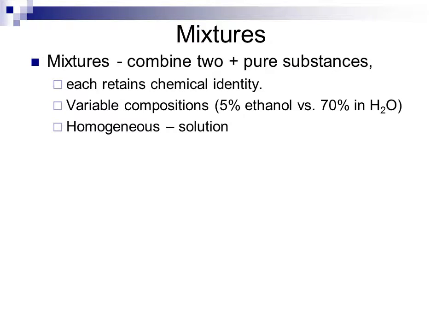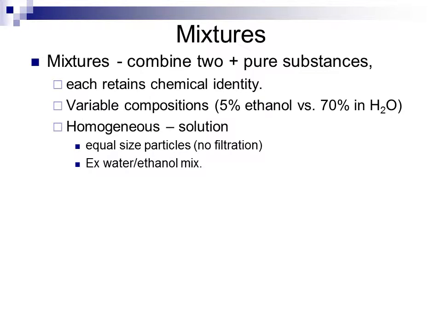There are two different types of mixtures. We have homogeneous mixtures, which we call solutions. These are uniform in their appearance. They have equal sized particles, which means they cannot be separated by filtration. The example that we used of a combination of ethanol and water is a homogeneous mixture. We have a solution of ethanol and water.